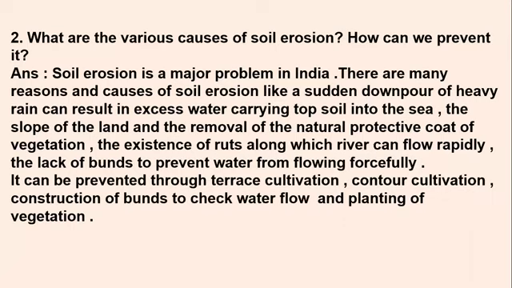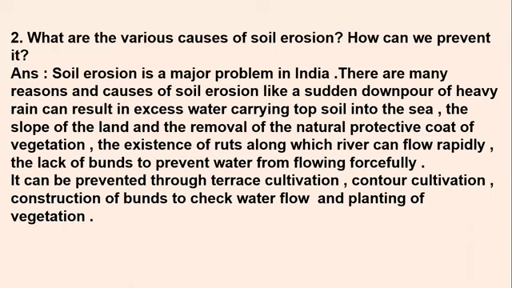I said the meaning that the water, when it is flowing through the channels, makes a way, a channel kind of thing, a small stream, that is known as ruts. The existing ruts flow along with the river, and it flows very rapidly and very forcefully, so again it carries the silt and the nutrients of the soil, thus it causes soil erosion. Then one more important reason is the lack of bunds and the dams. We don't have proper bunds and dams where we can prevent water, thus the water keeps on flowing forcefully, and that is the biggest cause of the soil erosion.